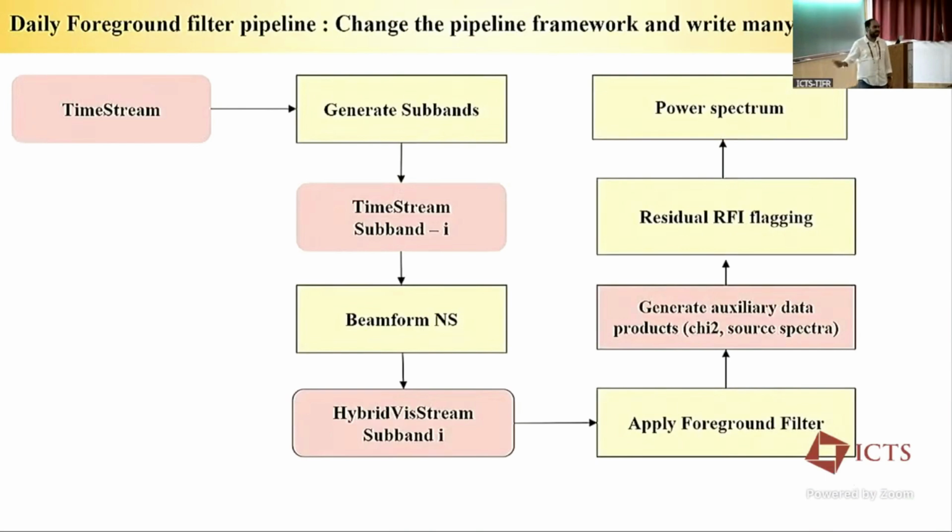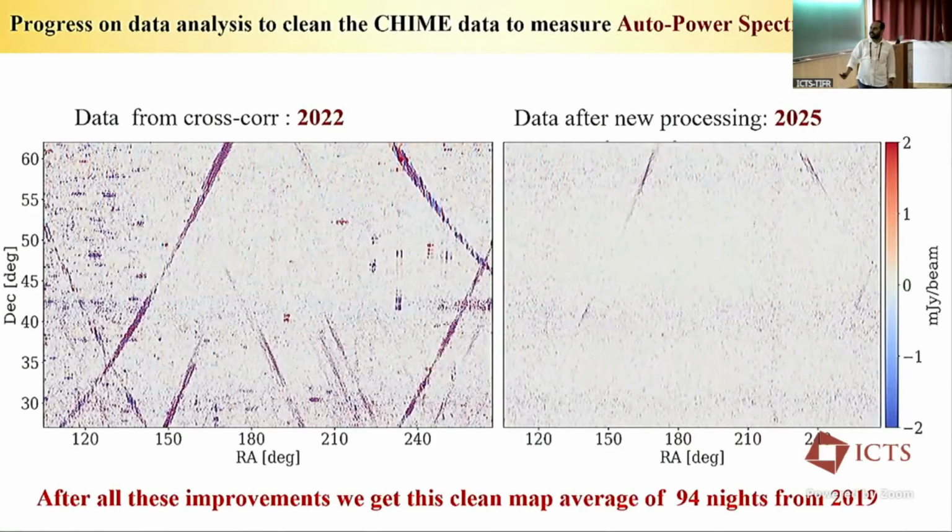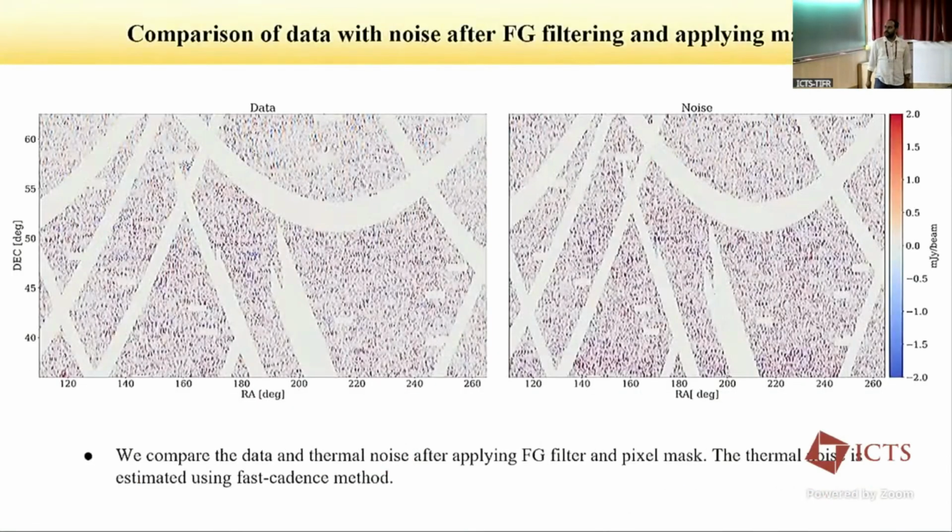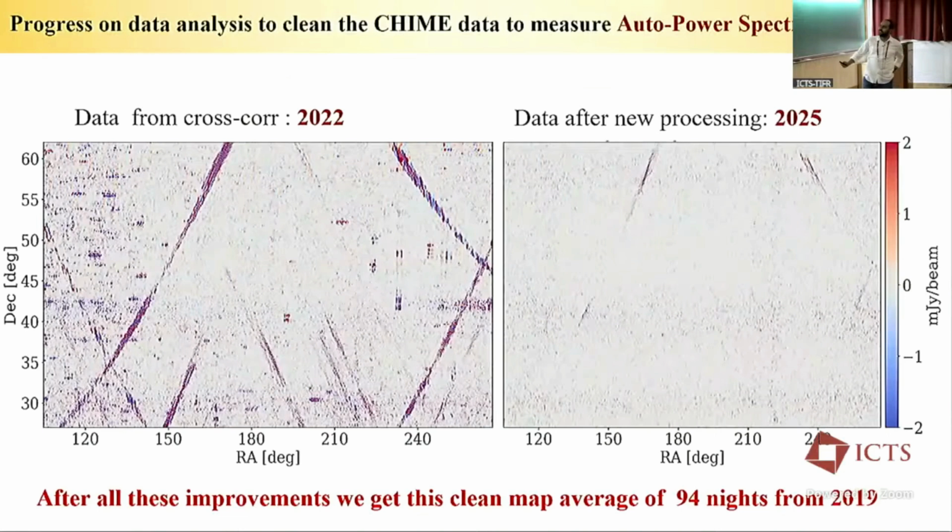So we rewrote the entire pipeline. Again, it is not only me, with 2 other people we rewrote the entire pipeline, and we have a dedicated pipeline for the measurement of the auto power spectrum. And this is the result we get after all these changes, going from left to right. Okay. So you also see that there are still some very bright point sources like Cas A and Cyg A leaking through.